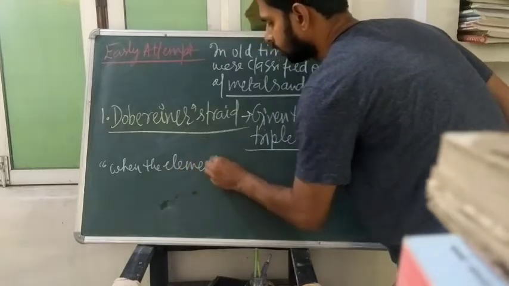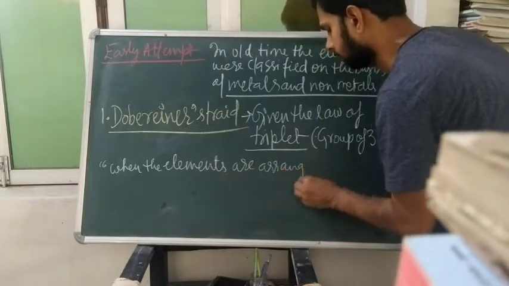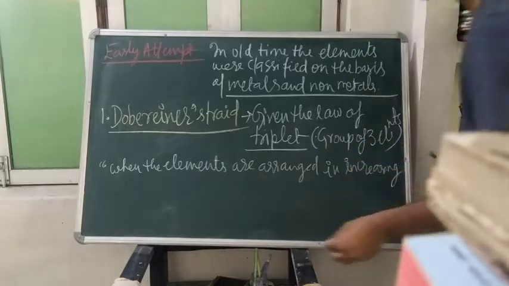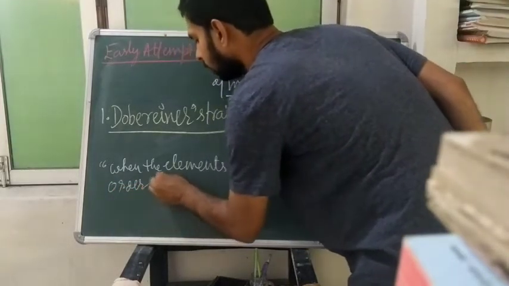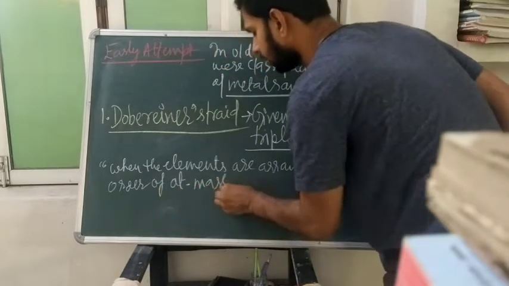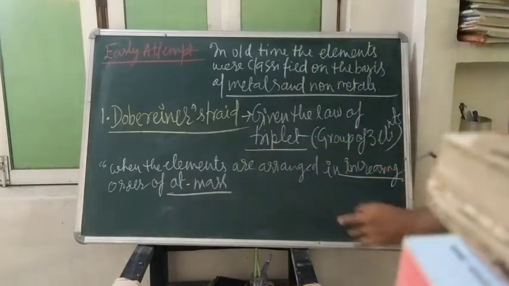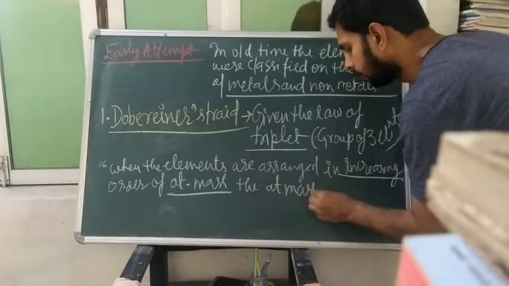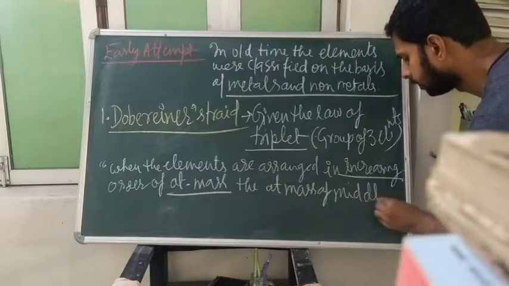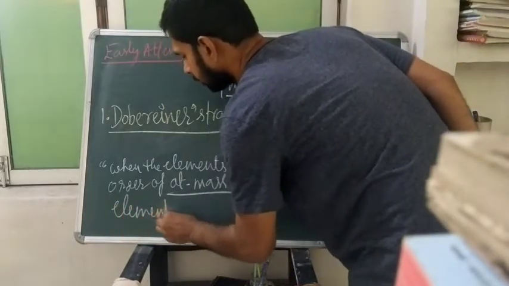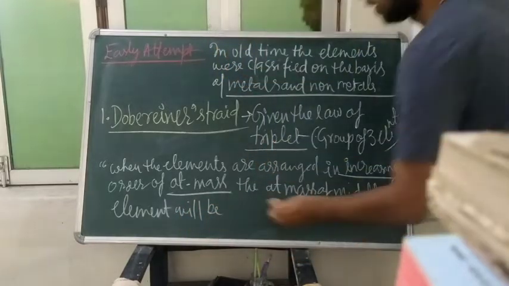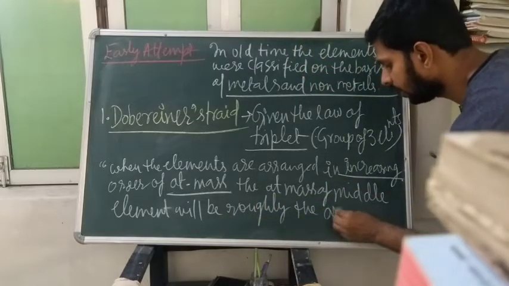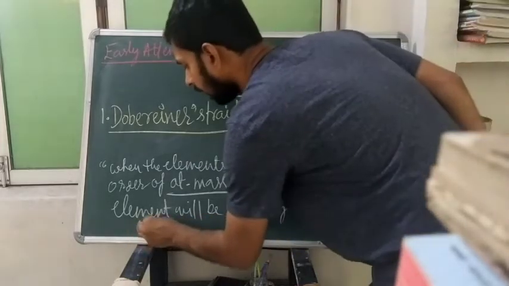elements are arranged in increasing order of atomic mass, you will remember, here is atomic mass, the atomic mass of the middle element will be roughly the average of the other two elements.